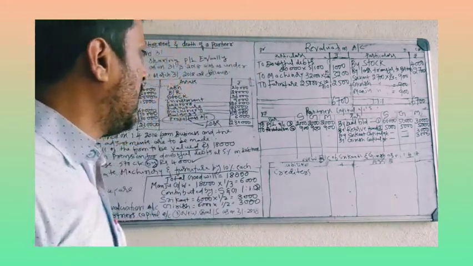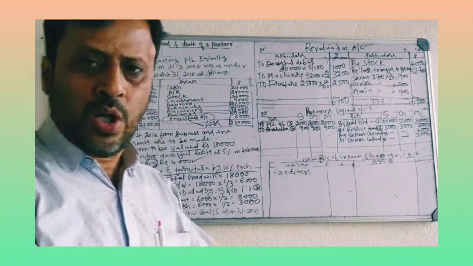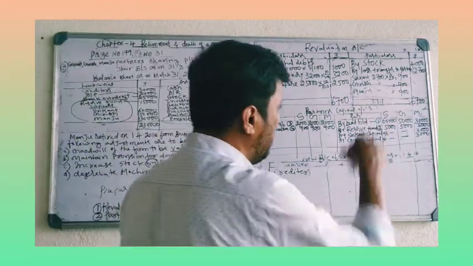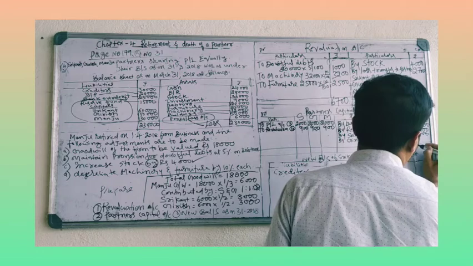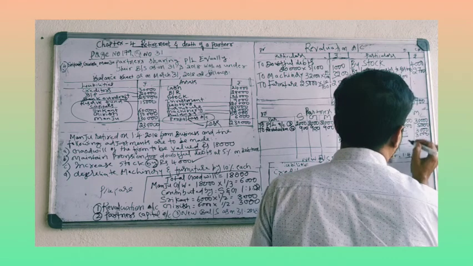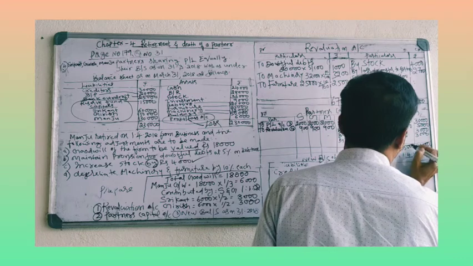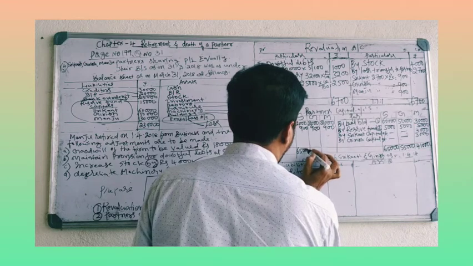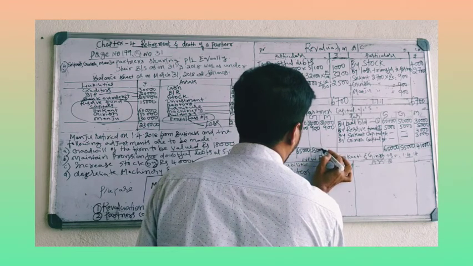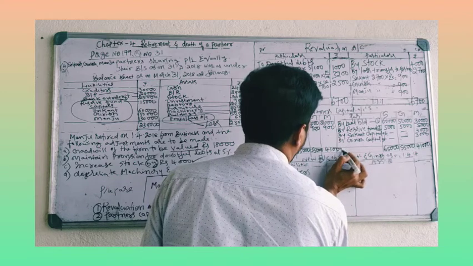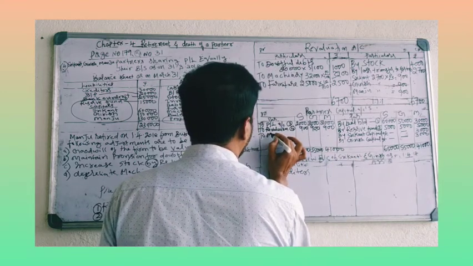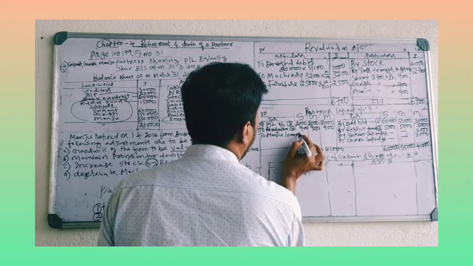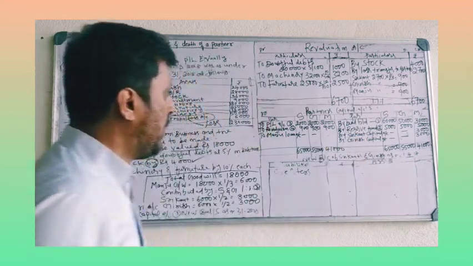You have to transfer the balance of retiring partner to his loan account and the remaining partners' balance is transferred to balance sheet, new balance sheet. Okay, I will make a total here. 41,000, here 55,000, here 65,000. To Manju loan account. Okay, transfer the Manju balance to Manju loan account.